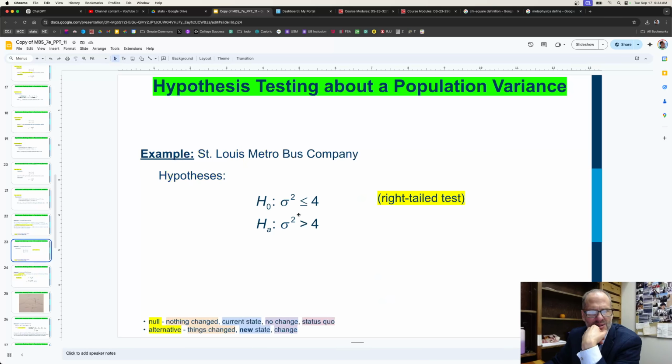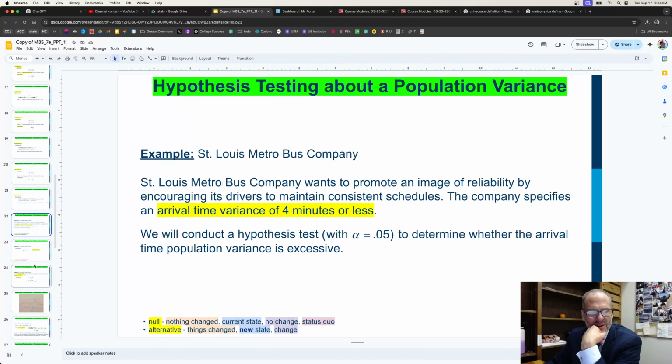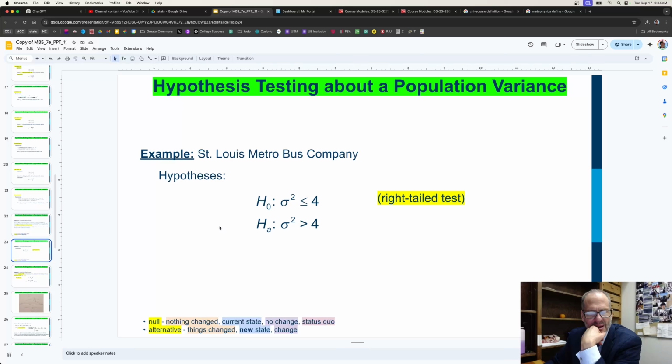And when we look at this, we see the population variance is less than or equal to 4. That's our null hypothesis. It's the current state, no change, status quo. All the bus drivers are bringing their arrival time variance down to 4 minutes or less. Or the variance is greater than 4. And again, we're talking about variance.